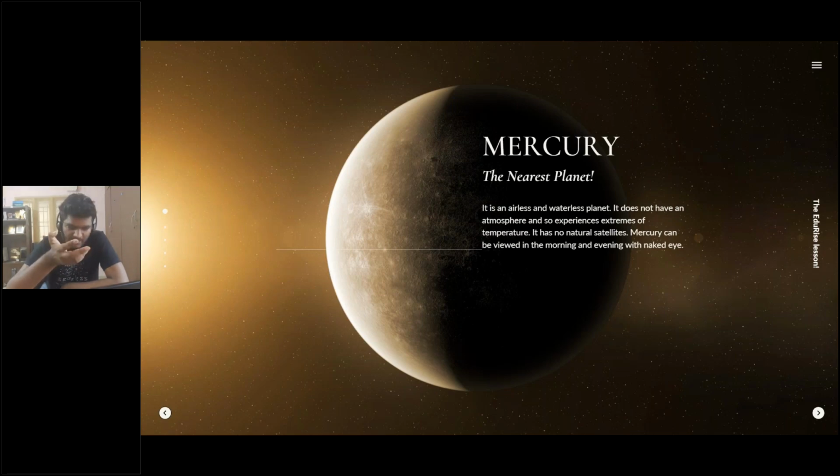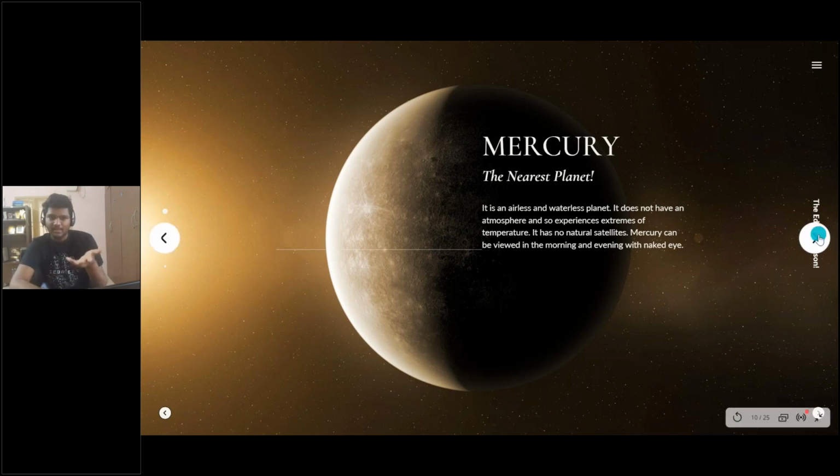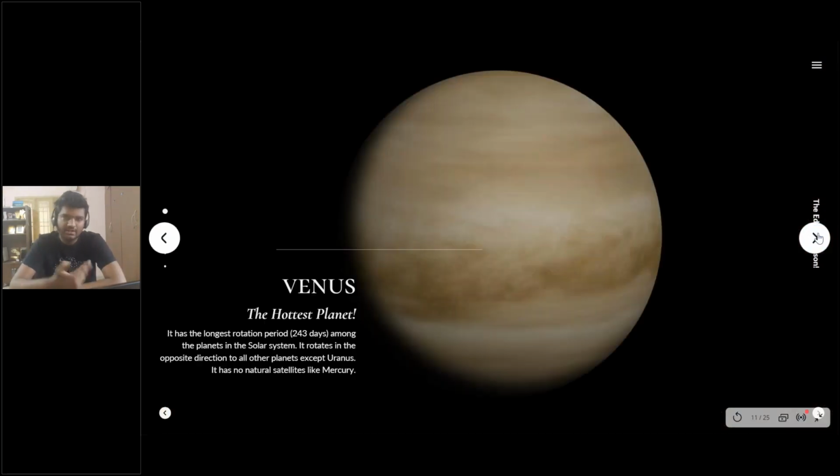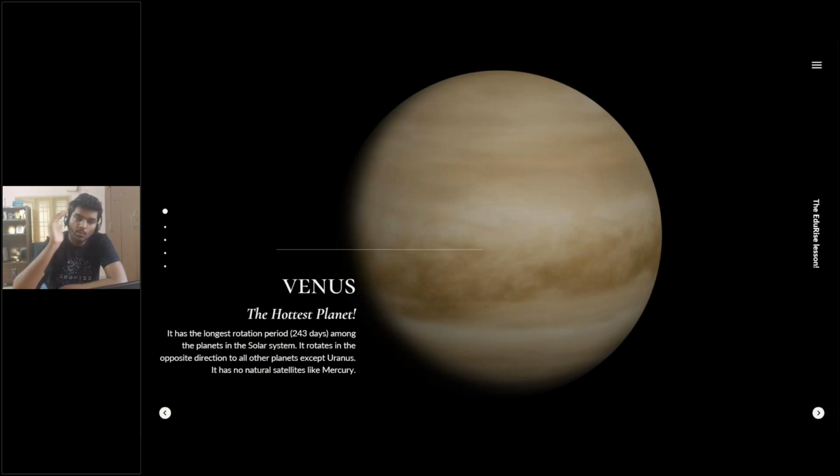I mean, you could take help from a couple of things like telescopes that could help you to see clearly, but you could also see it with the naked eye. So that's how it is. That's Mercury. It's quite close to the sun, and I think a bit closer to the Earth as well, right? Yeah, but this planet is super close to the Earth, and we could actually see it quite often, which is Venus, and it's the hottest planet in the solar system.